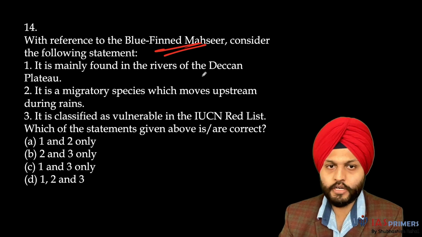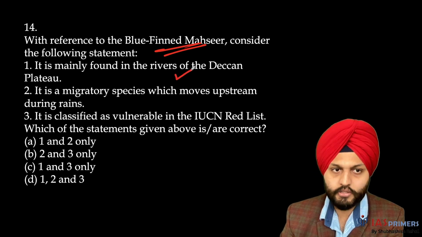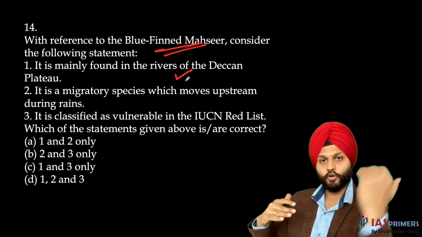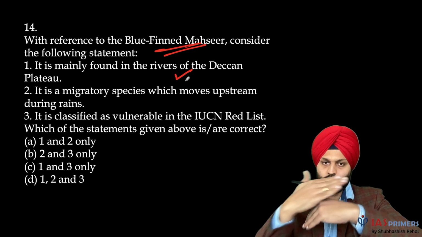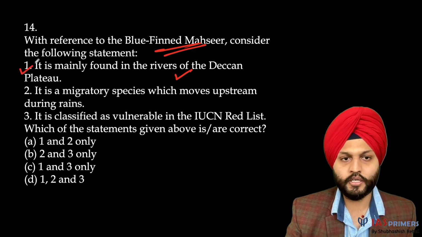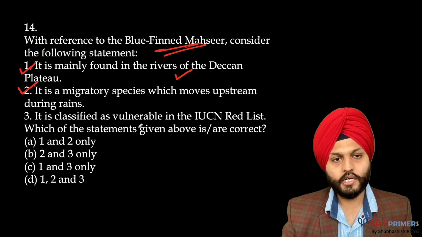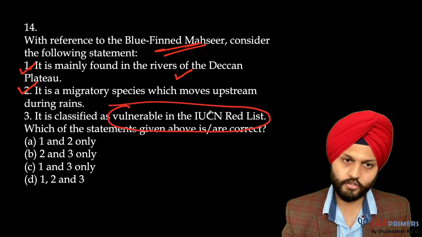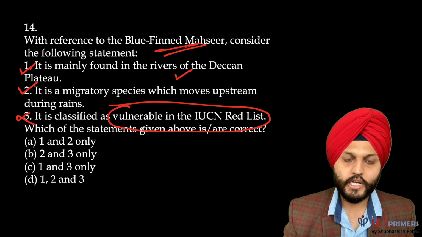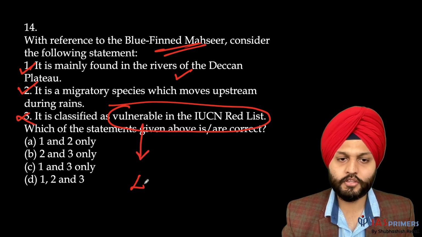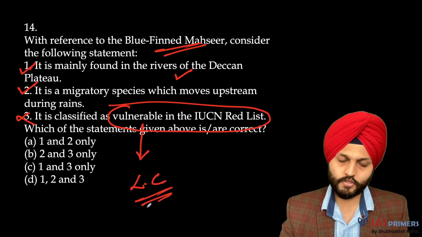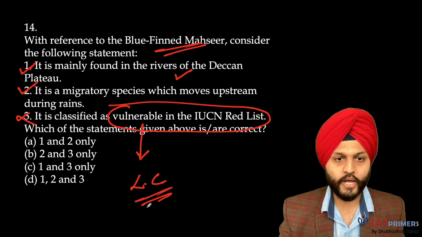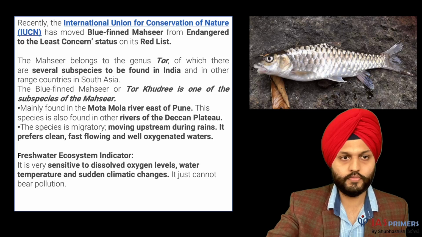This fish is mainly found in the rivers of Deccan Plateau. Yes. It is a migratory species which moves upstream. Water is flowing, the fish moves upwards. Right. So this is again correct. This is something unique of this fish. It is classified as vulnerable in the IUCN Red List. This is the problem. It is actually now classified as a thing of least concern. Okay, so 1 and 2 are your answers.